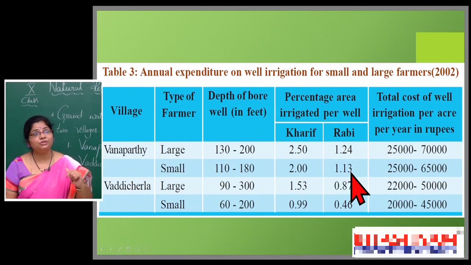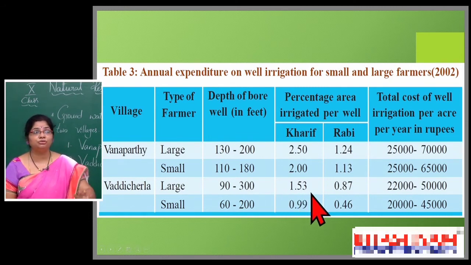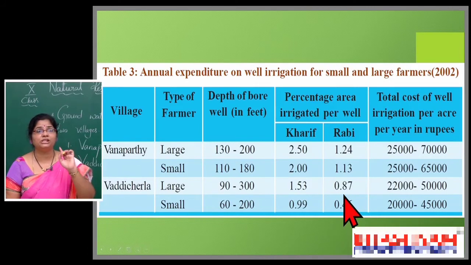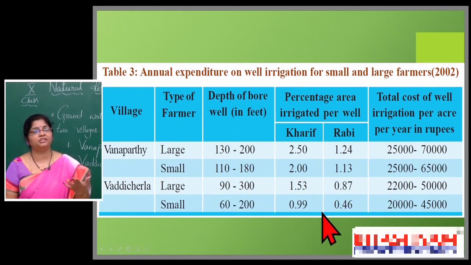If you come towards Vaddicherla, it's totally different. One well is able to irrigate only 1.53% of area, and that too if he is a large farmer. If the season is Rabi, then a well is able to irrigate only 0.87% of area. If it is a small farmer, see the status, how bad the condition is.